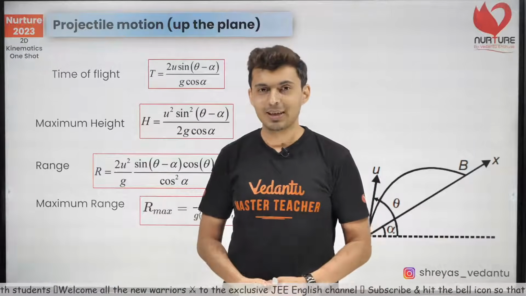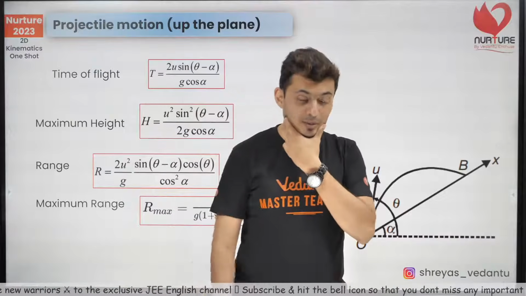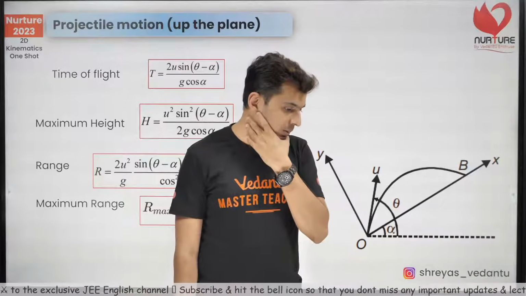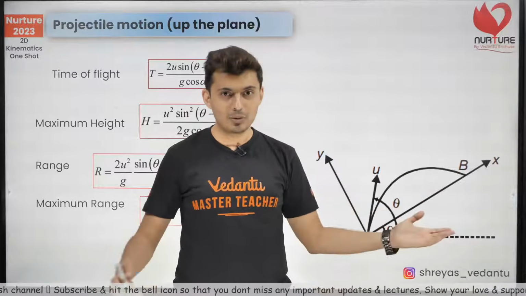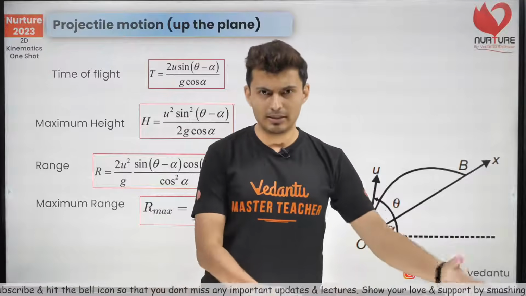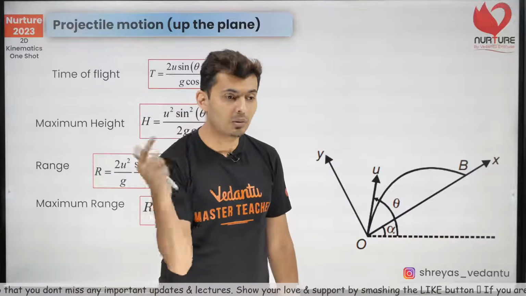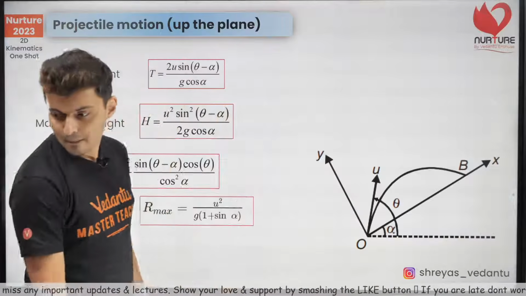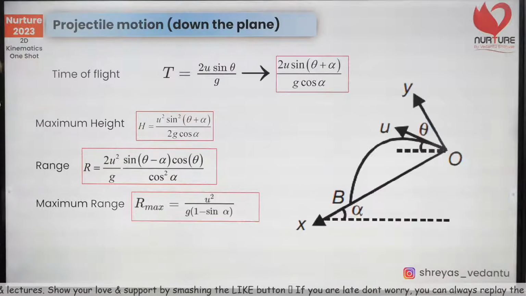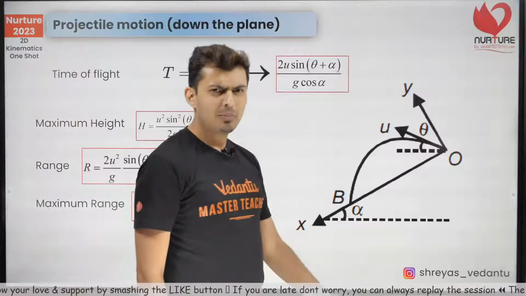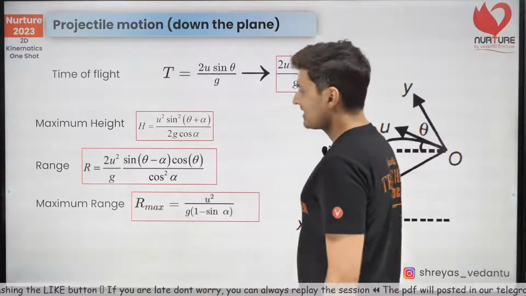You two have joined recently. This is a revision class. You cannot just come on the last day of dance practice and say, sir, I don't know how this step is. I'm just moving my hand here, but those people are moving their hands there. You just missed the first few classes of dance. So that's why you don't know how to do it. So start from the beginning. It will take as long as it might take, but it will be done by November, December or January for 11th standard. Okay, cool. Let's move on.